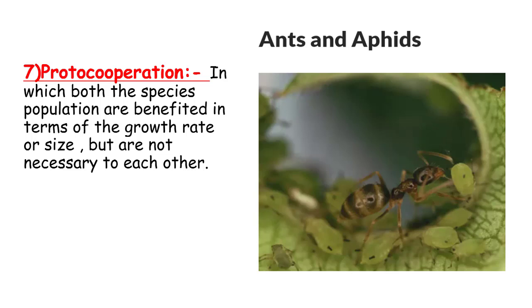Protocooperation is where both species populations benefit in terms of growth rate or size, but the relationship is not necessary to either of them. An example is the ant and the aphids.